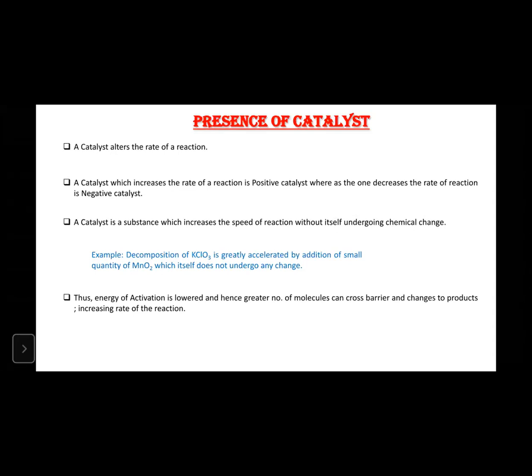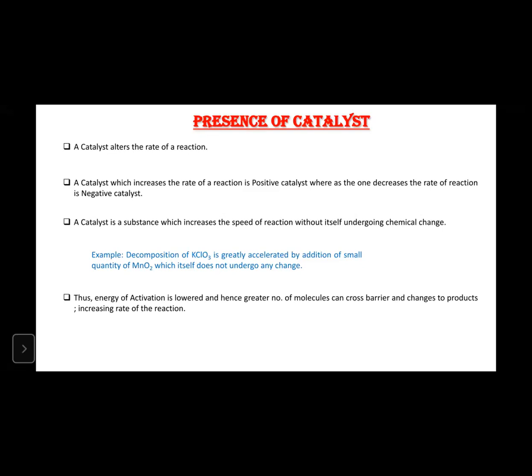And hence, in that barrier, a greater number of molecules, nothing but reacting molecules, can cross the barrier and change into products. So in that pathway, the maximum number of reacting molecules can cross it and change into the respective products.